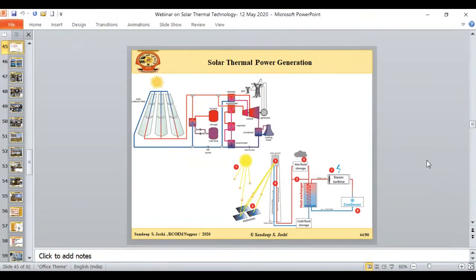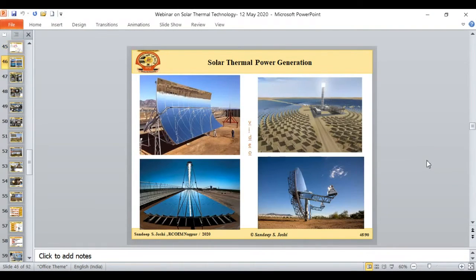Now this is the last example which I want to highlight, and this is an example of solar thermal power generation. This is a very good example. These are a few glimpses. You can see the figure in the first quadrant, and these are the heliostats. These we call the mirrors, which require a 2-axis tracking mechanism. All these mirrors are focusing the solar energy at a central receiver. At this central receiver, the temperature may reach up to say 580 degrees Celsius. Sometimes we require a temperature up to 600 degrees Celsius.